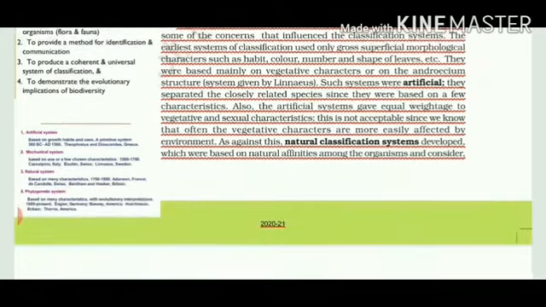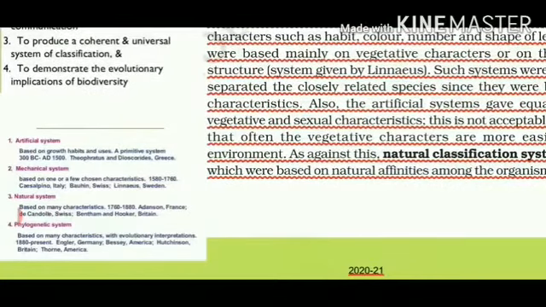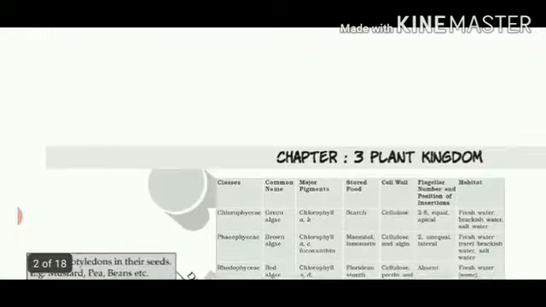So here you will get an idea of how the artificial system, mechanical system, natural system, and the 4th, the phylogenetic system, give us a clear idea why the phylogenetic system is superior to the others, because we will come to know about the basic characteristics, how they possess similar characteristics because their ancestors were similar.